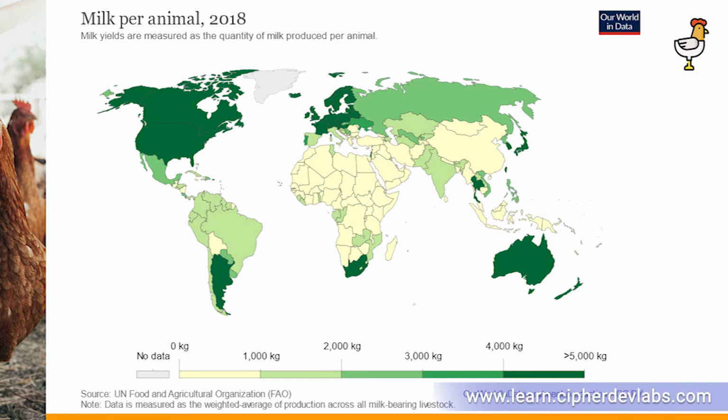Next, let's look at milk production per animal in 2018. United States with around 10,189 kilograms per animal in 2018. We have Canada with 7,358 kilograms per animal. Then we have Argentina with 6,595.9 kilograms per animal. Australia around 6,006.3 kilograms per animal. New Zealand around 4,269.6 kilograms per animal. And China 643.5 kilograms per animal in 2018.